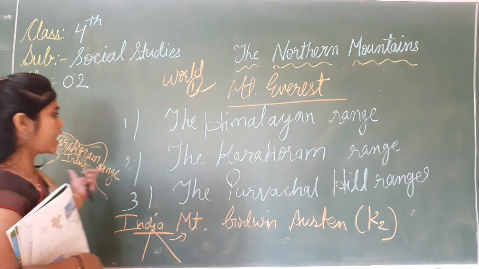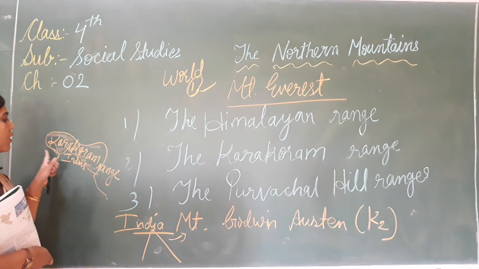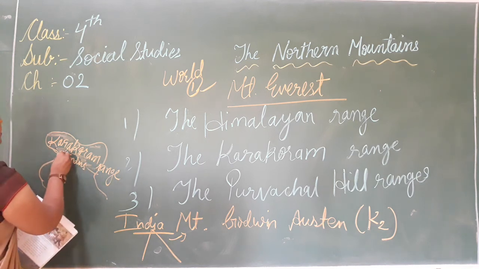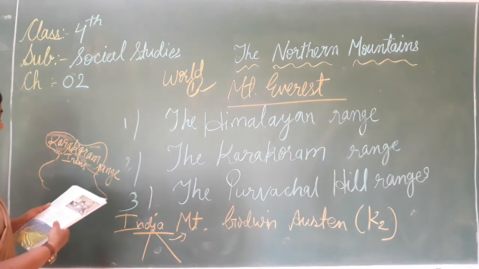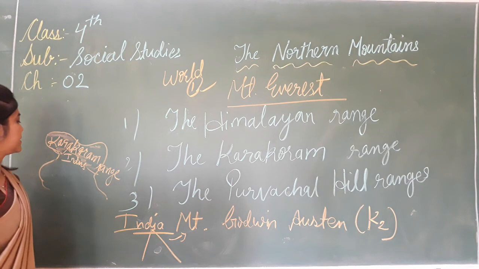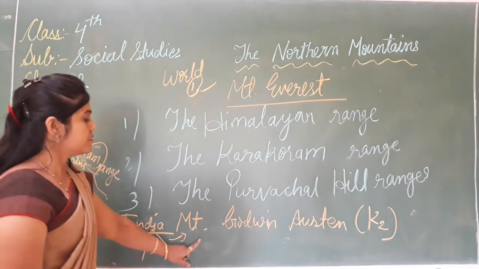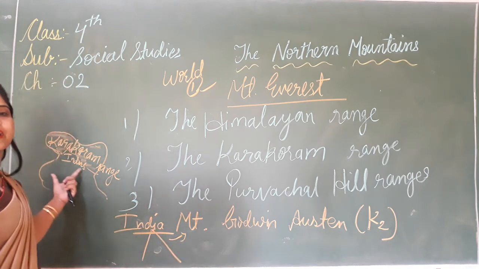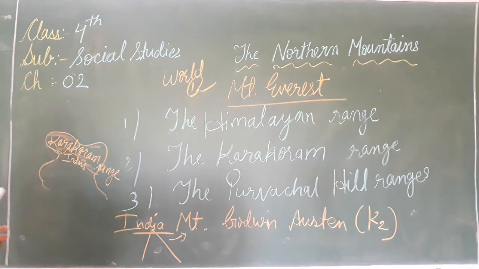And where is the Karakoram range? It lies to the northwest part of the Himalaya, beyond the river Indus. This is the Karakoram range, and this highest peak, Mount Godwin Austen, lies in this Karakoram range. Clear? Now, life in this region.